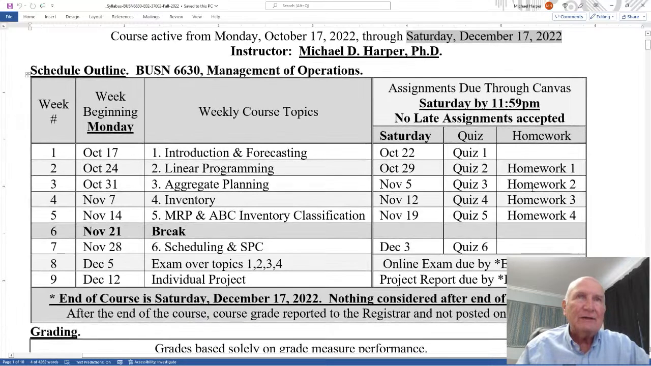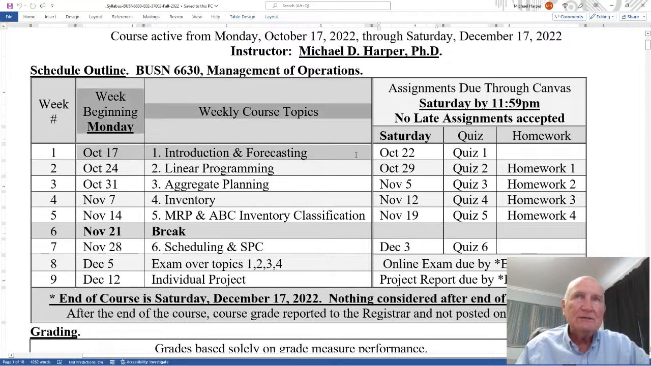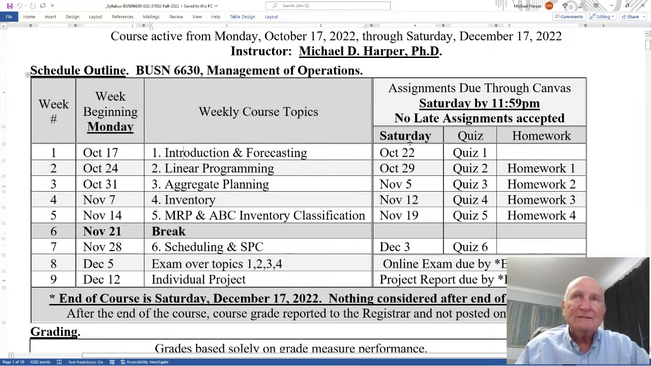In the outline down here, I have the week beginning on Monday. These are the dates on Monday through the course, and it goes all the way through Saturday. These are the dates on Saturday. So I've designed the course to go from Monday to Saturday. On Monday, these are the weekly course topics as we go through the course, and on Saturday is when the assignments are due. The assignments are due through Canvas by Saturday, 11:59 p.m.